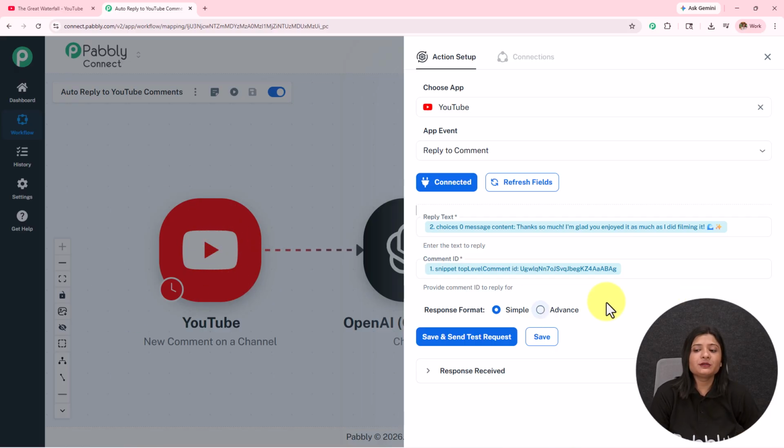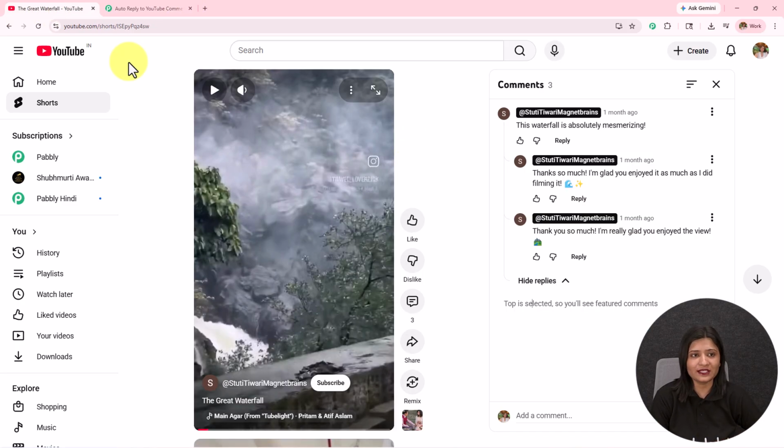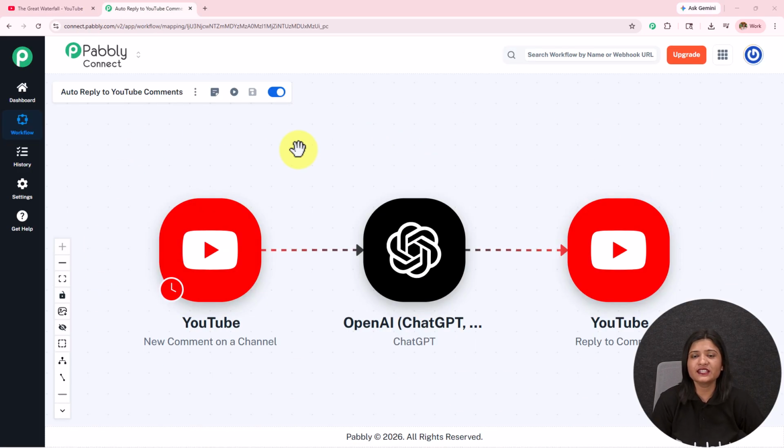With this, you reply to the particular comment which you have mapped, and when there is a new comment, this comment ID gets replaced with a new comment ID, and this reply gets replaced with a new reply generated using OpenAI. Now as you do this, you get the response and the reply is posted to your comment. So this is how you see this automation will work wonders for you, and you do not have to lift any finger to reply to the comments which you are receiving on your videos.